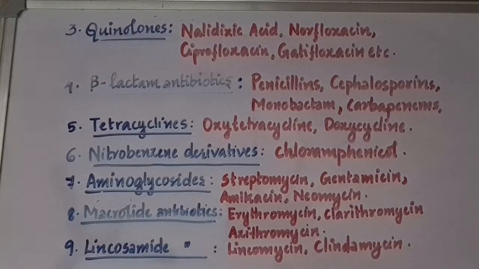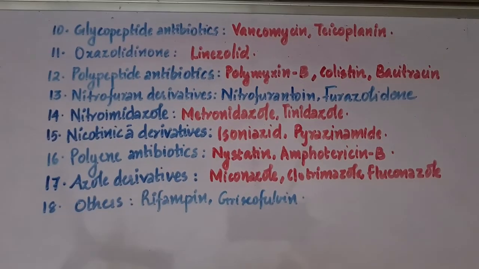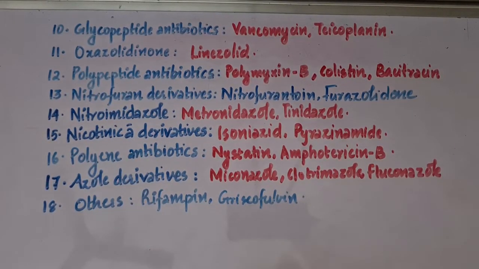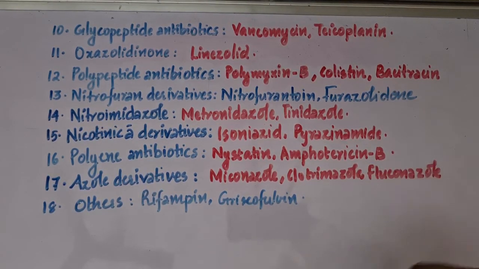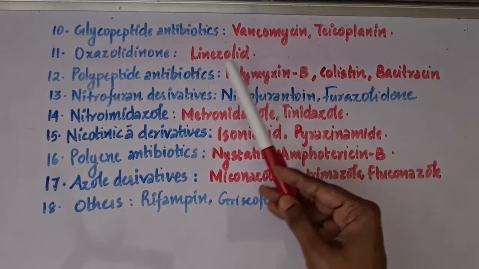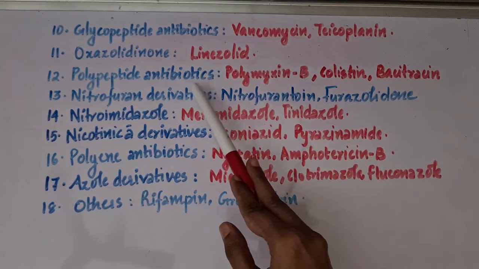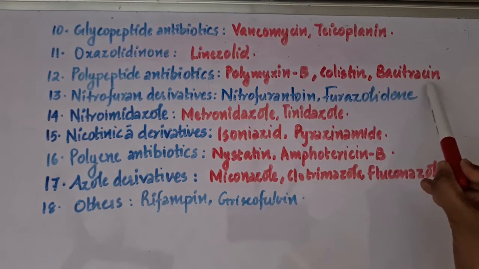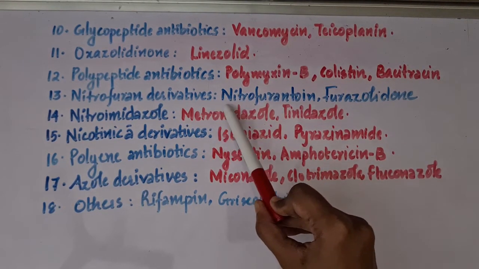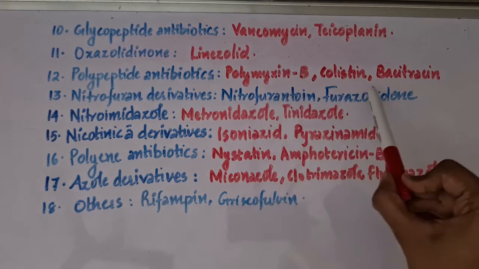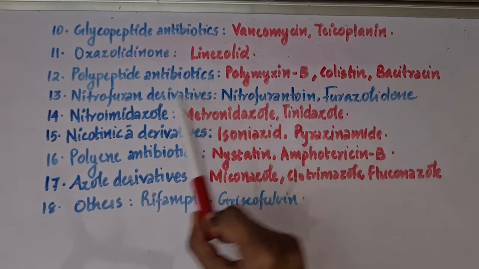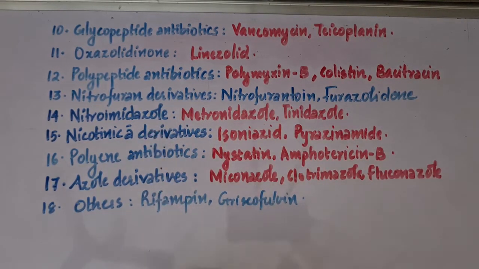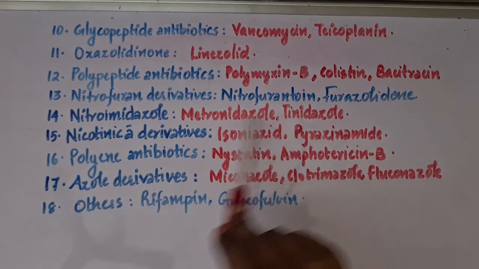So the next one is glycopeptide antibiotics, and the drugs under that class are vancomycin and teicoplanin. Then oxazolidinone, and the drug is linezolid. Next is polypeptide antibiotics. We have polymyxin B, colistin and bacitracin. Then nitrofuran derivatives, nitrofurantoin and furazolidone. Then nitroimidazole, that is metronidazole and tinidazole.